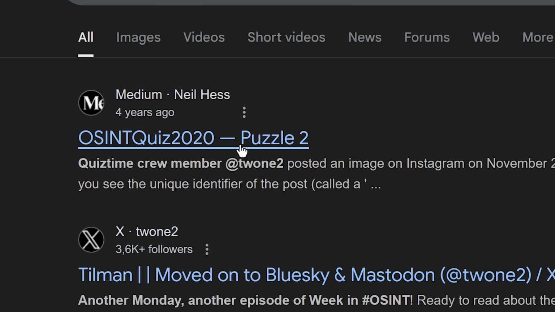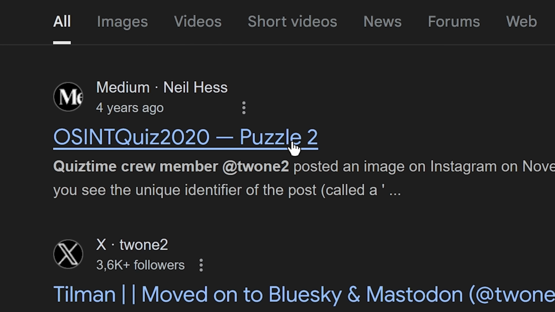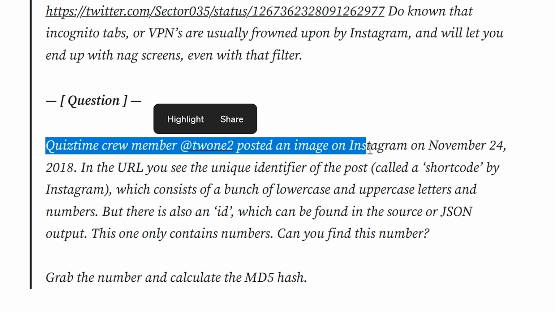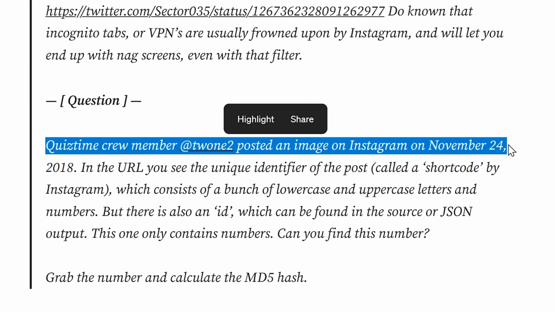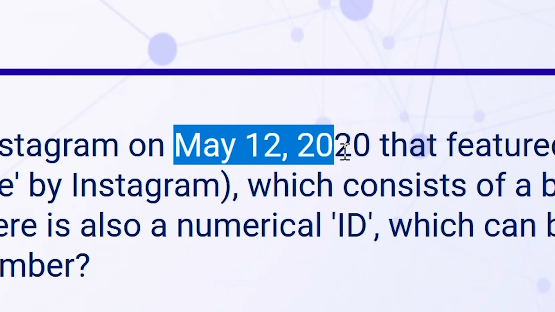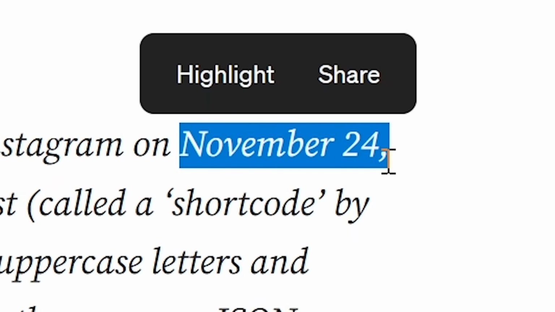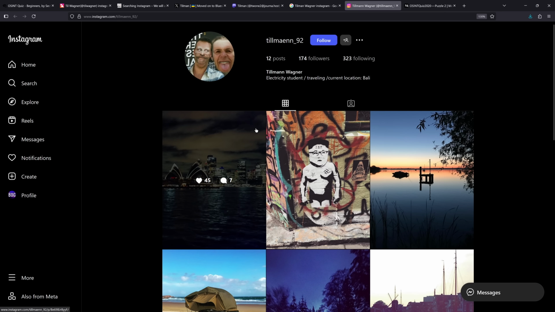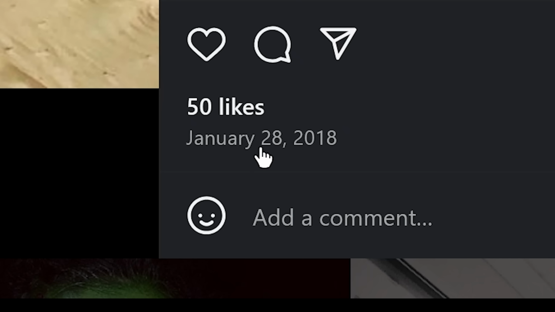I will try to not look for anything else, just this one question, and see if it's the same Instagram account. Wait, here it says quiz time crew member posted an image on Instagram on November 24, and the question for me says May 12th. Wait a minute, November 24, 2018. Haven't I seen this before on somebody else's post? Wait, it was this person here, wasn't it? Oh no, it's January 28th.